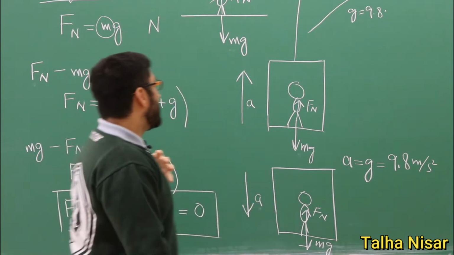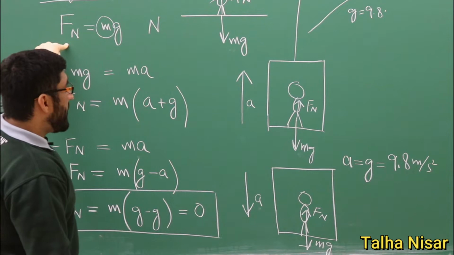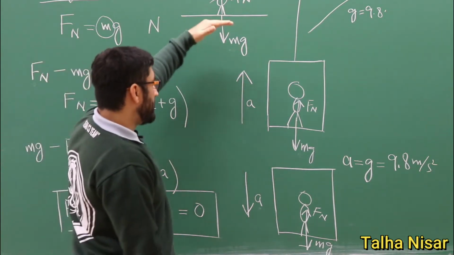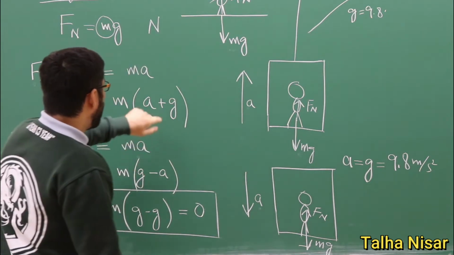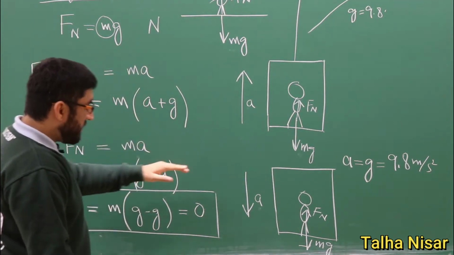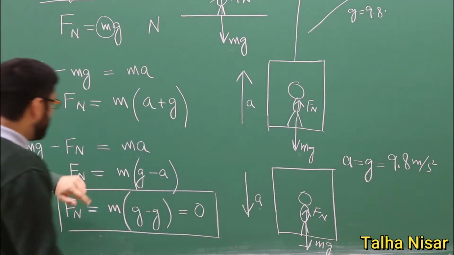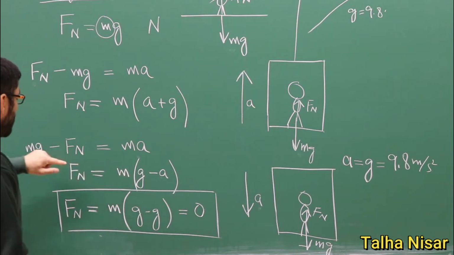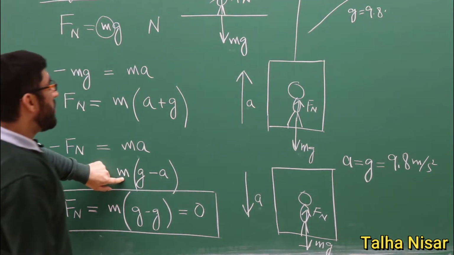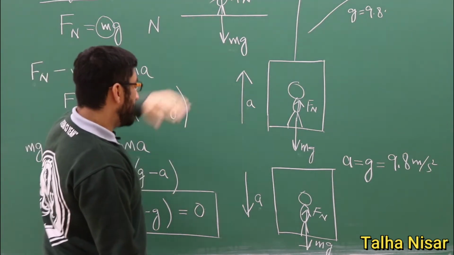From this we can see that the weight of the object can vary. It depends on which direction the object is accelerated. If it's accelerated upwards, the weight of the object will be increased. If the system is accelerated downwards, then the weight of the object will be smaller than its weight in the static state, when the object is not moving.